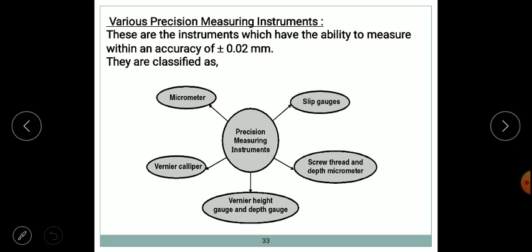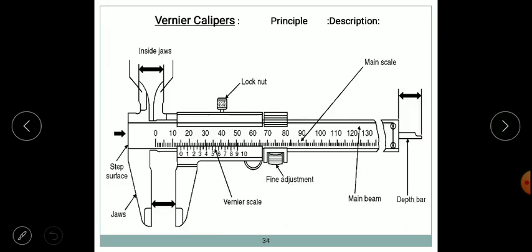So various precision measuring instruments are slip gauges, screw thread and depth measurement instruments, that is micrometers, vernier calipers and vernier height gauge, which has an accuracy of up to plus or minus 0.02 mm. This is the first instrument, we call it a vernier caliper. We'll discuss all these instruments in detail in our upcoming sessions. For the time being, in today's session, we'll continue with just the pictorial views and the introductory part.